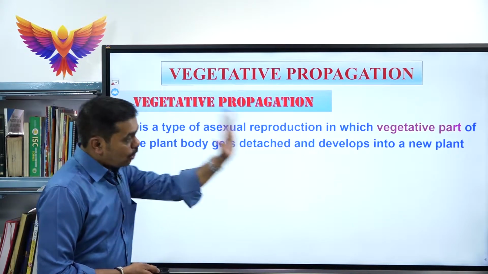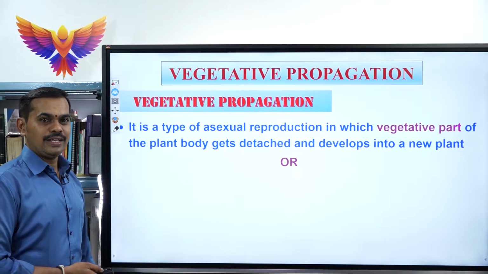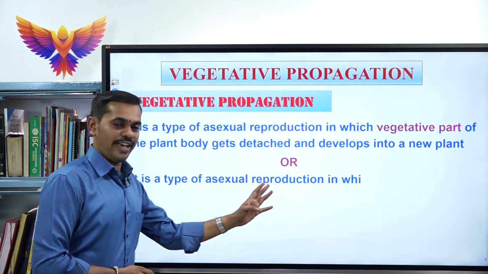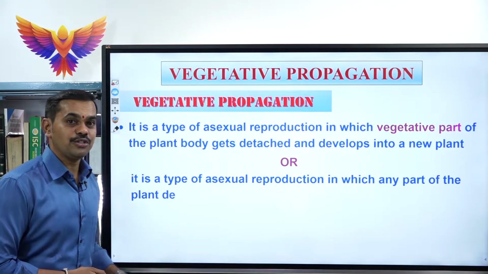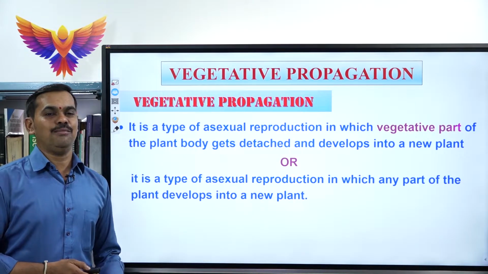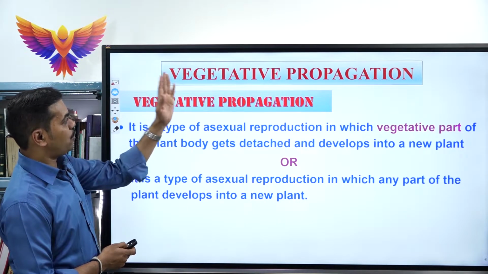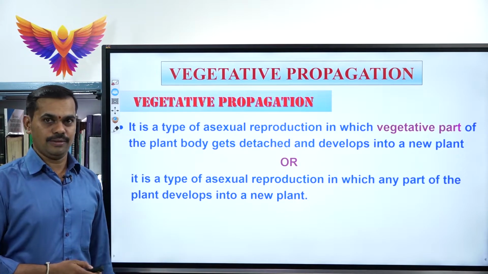Or it can also be defined in this way. See, the second definition says that it is a type of asexual reproduction in which any part of the plant body develops into a new plant. That is also called vegetative propagation.